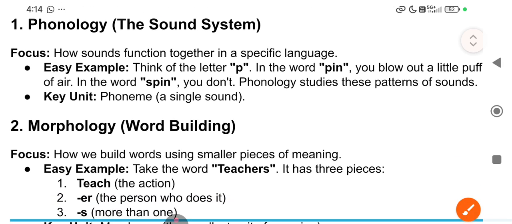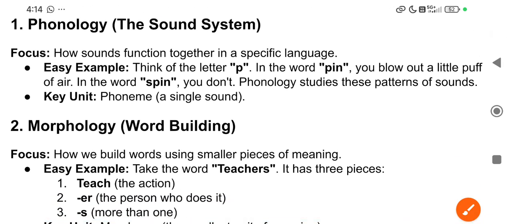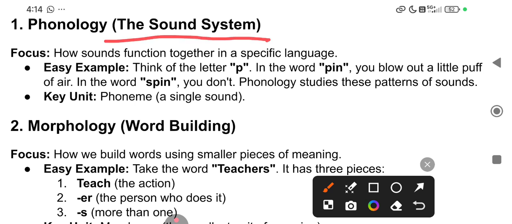So the first branch is phonology. Phonology means, the logy is study, so the study of sound system. The focus is how sounds function together in a specific language. Important, this is only phonology: how sounds function together in a specific language. Let us give an example.